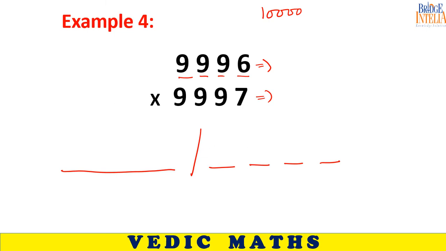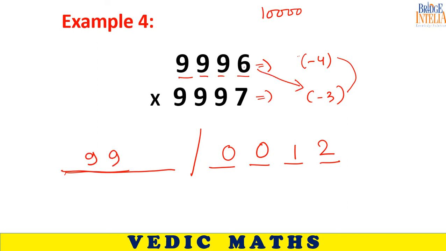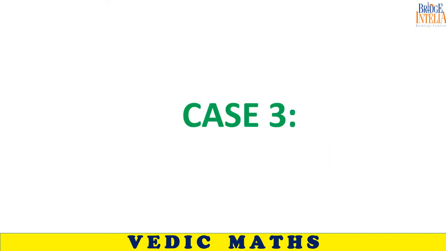999300012. Very good, beta. Let us see. Here the deviation is -4 and here it is -3. If you multiply these two, it comes out to be 12. So for 12, I am forced to write 0 here. And here you can add diagonally. So 9996 minus 3 comes out to be equal to 9993.